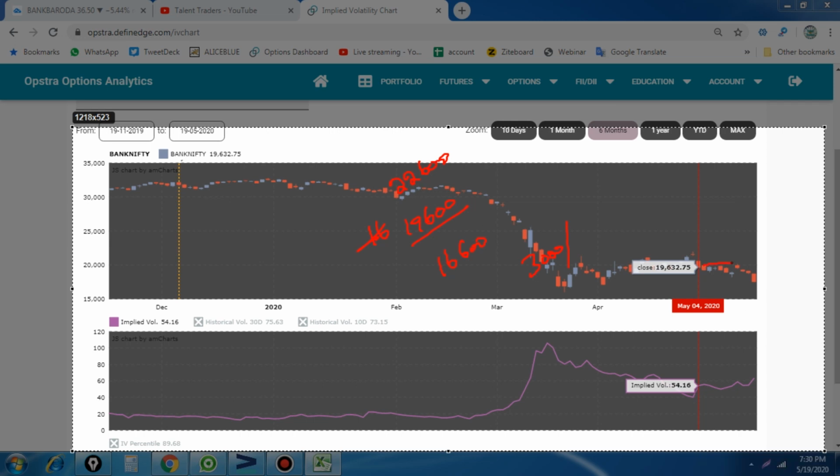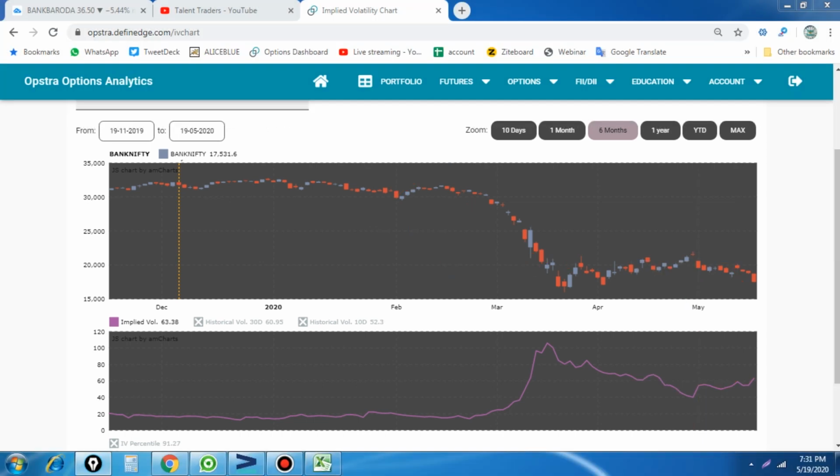Now it is almost 2,000 points down, and again the IV is slightly going to increase. Whatever we are expecting in the stock will surely happen. We are expecting 3,000 points, and it will happen. Now you see the IV compared to 63, the IV increased by 10 points, and the movement also increases from this particular point of 19,600. Yesterday's low was 17, and today is also 17,300, so almost 2,000 more points it moved.